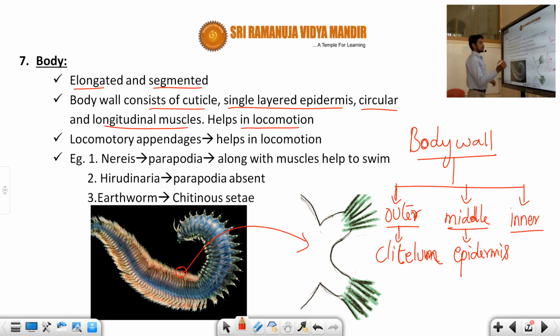The first is the longitudinal muscle, and the other is the circular muscle.